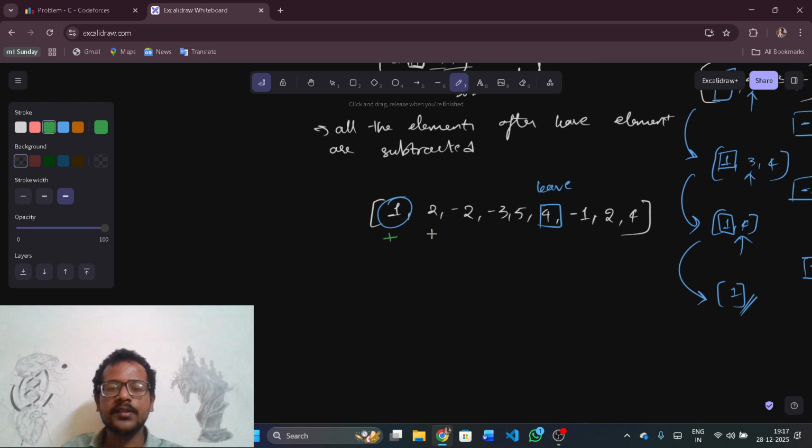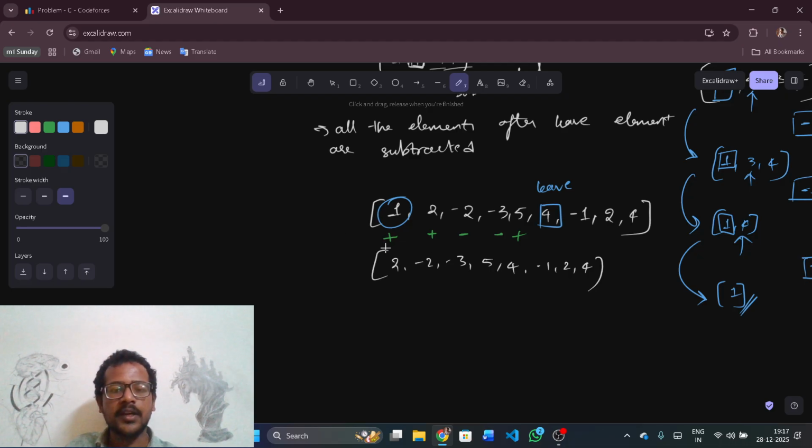Now, I want this to be plus. Why? Because +2. I want this to be minus. Why? Because minus of -2 will give me +2. So I need a minus sign there, and also I need a minus sign there. Here also I need a plus sign. I'll tell you how I get it. Now, first, I have this one, right? So I'll just remove that and get the array as 2 comma -2 comma -3 5 4 -1 2 4.